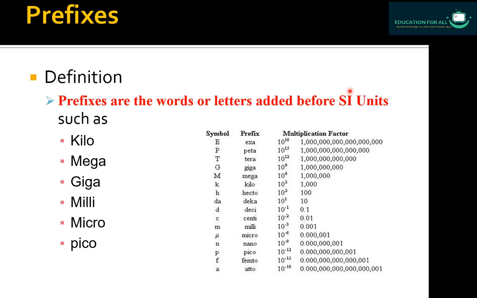Here I want to give you some examples: kilogram is a unit of mass, second is a unit of time, Kelvin, K, is the unit for temperature, meter is a unit for length, meter per second is a unit for speed or velocity. So these are some of the examples of units.